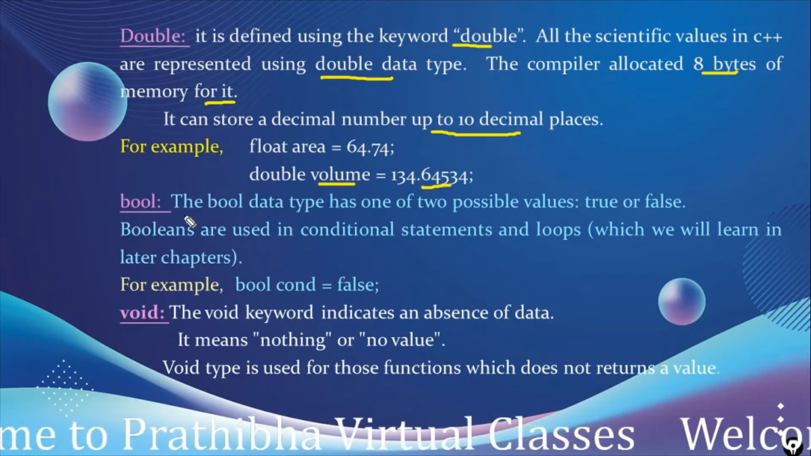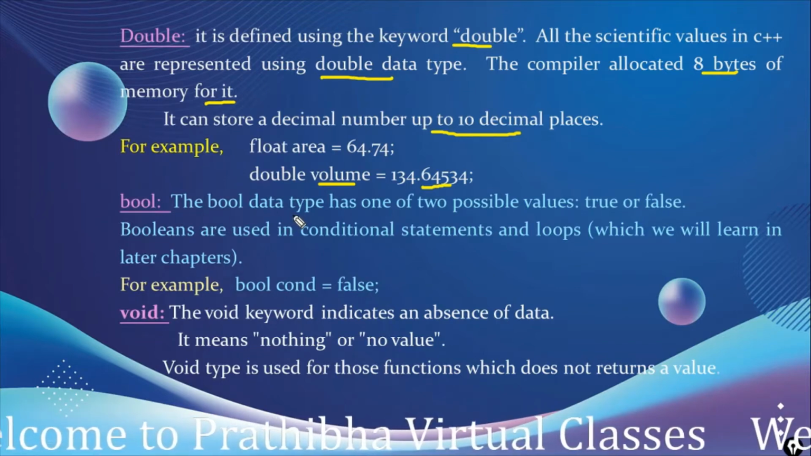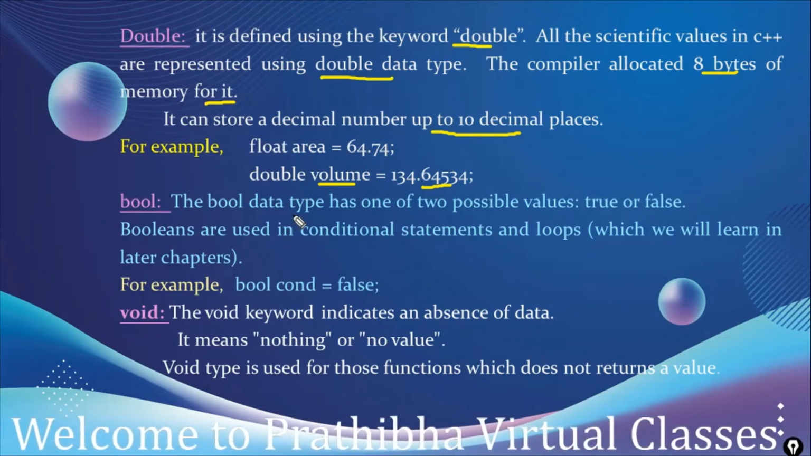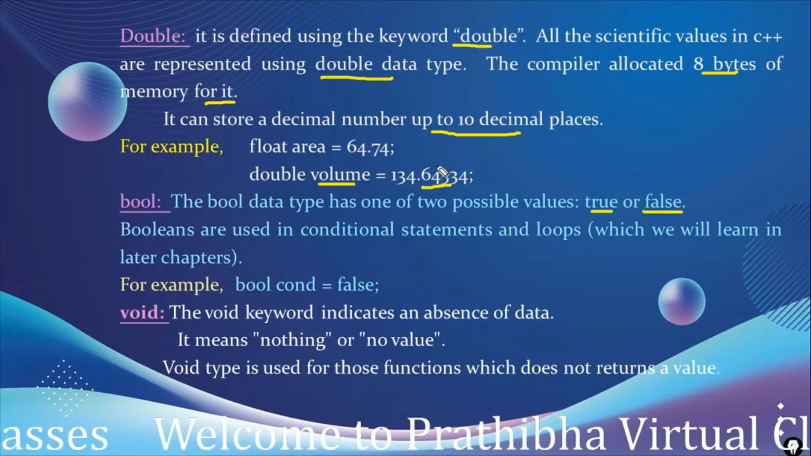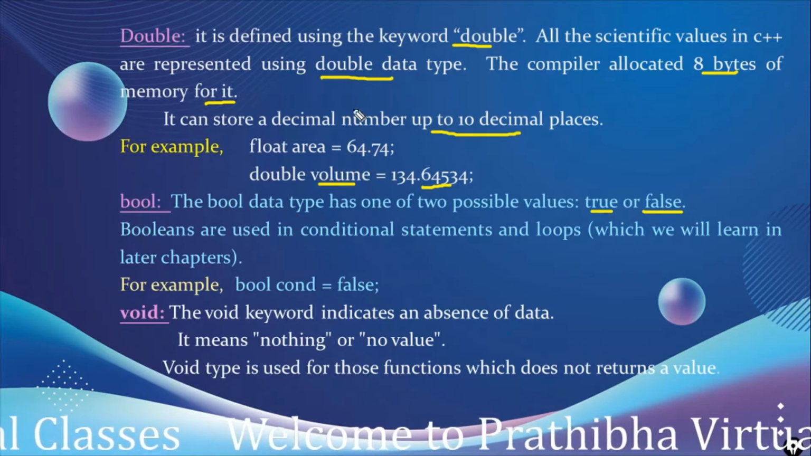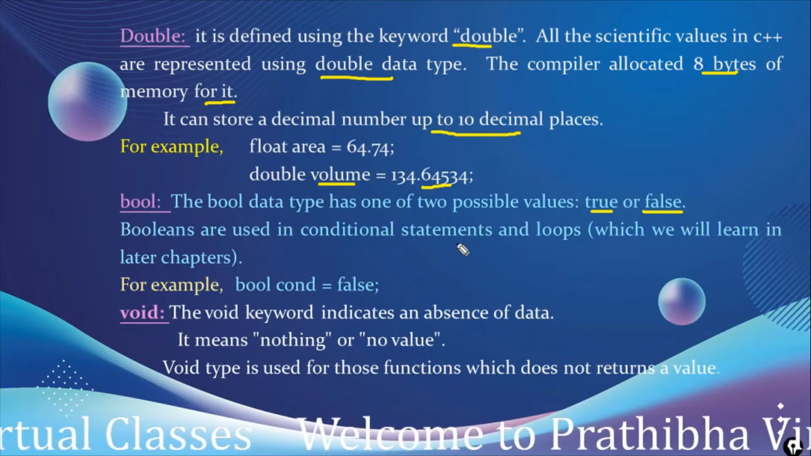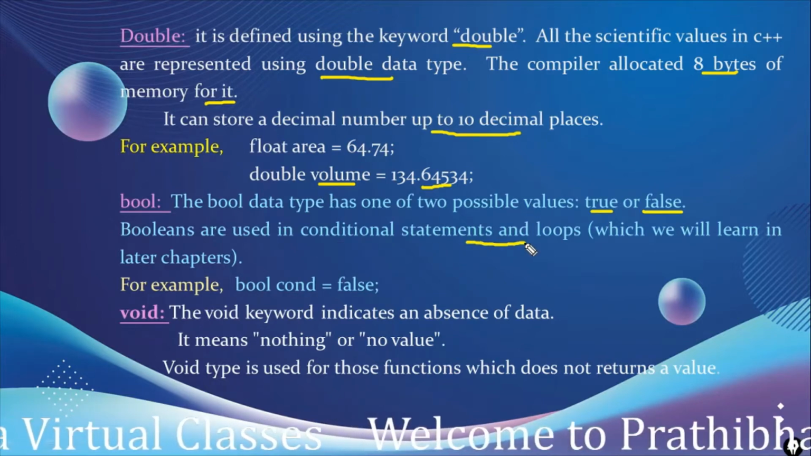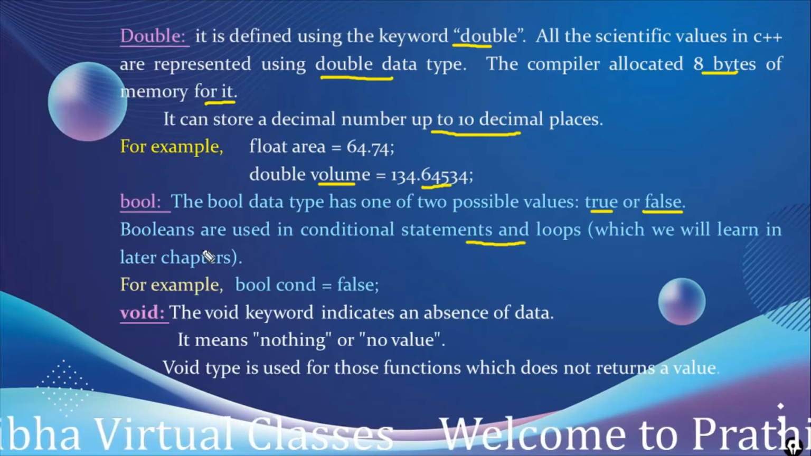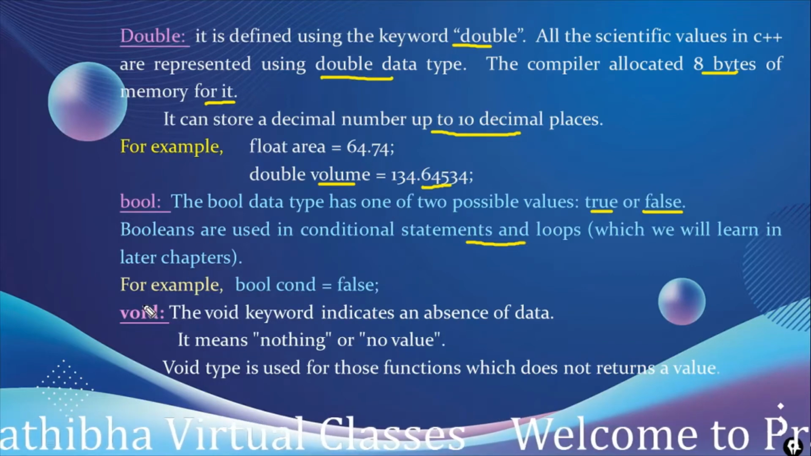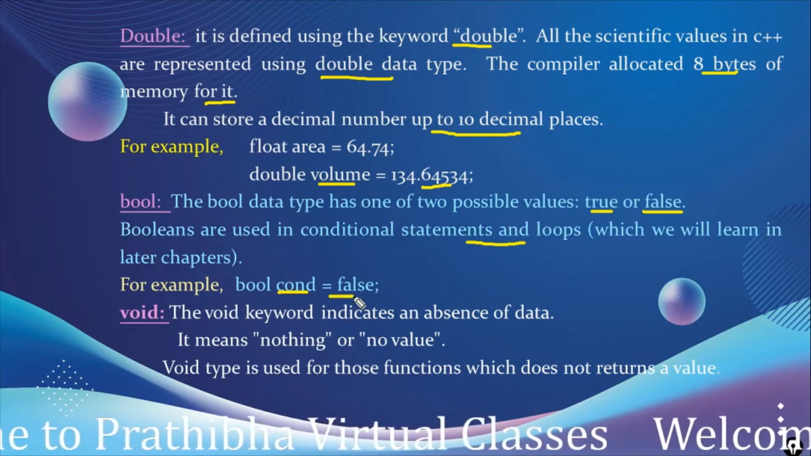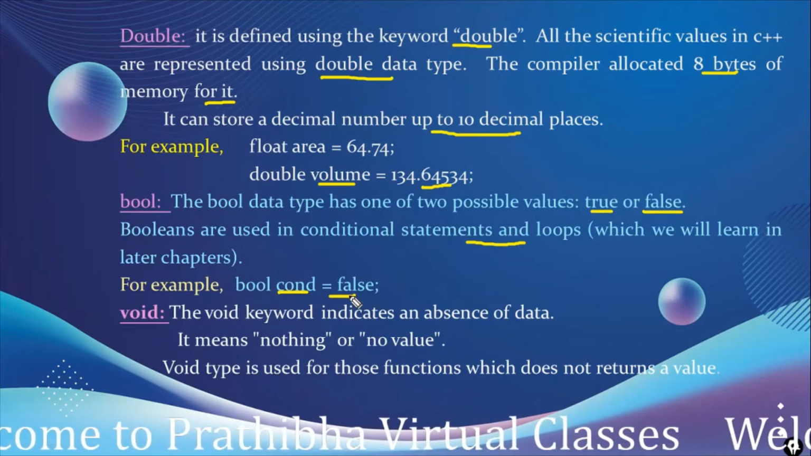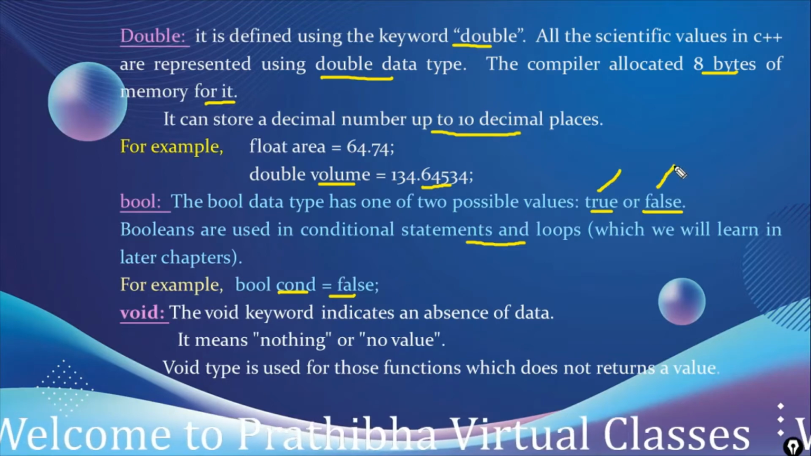And the next type is bool, which is used to define boolean values. It has only 2 possible values to hold, that is true or false. The bool keyword is used to define the boolean data type, and these are used in conditional statements and loops, which we will learn in later chapters. For example, bool cond is the variable name which holds the value false. It can only hold the values true or false.